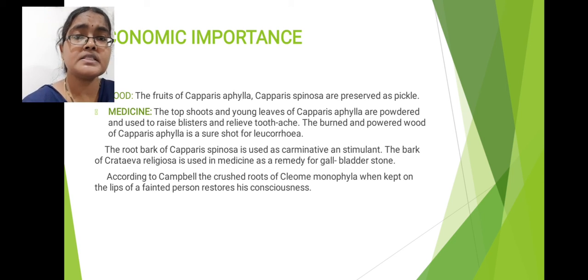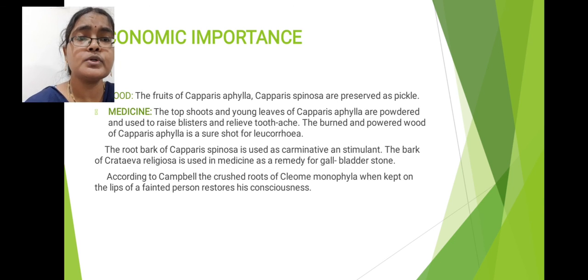Some of the Capparidaceae family members are used as food. For example, in the Capparis aphylla species, the fruits have some nutrients. That is why these are used as food. Mostly the fruits of Capparis aphylla and Capparis spinosa are preserved as pickles and consumed. Next, some of the Capparidaceae family members have medicinal values. What type of medicinal values they show, we will discuss now.